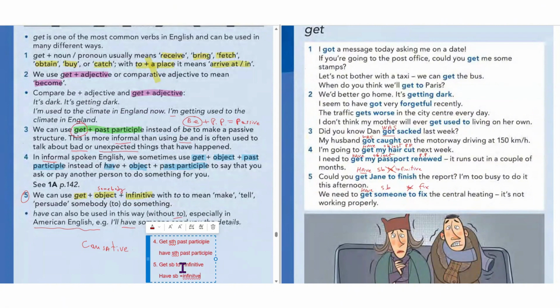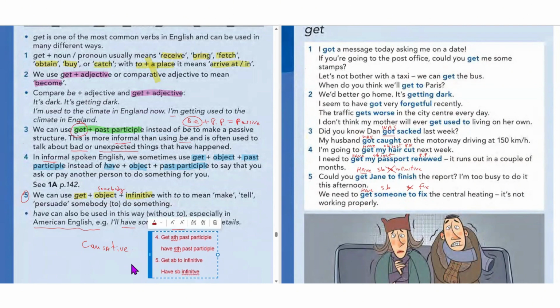So as you can see, get something past participle, have something past participle.